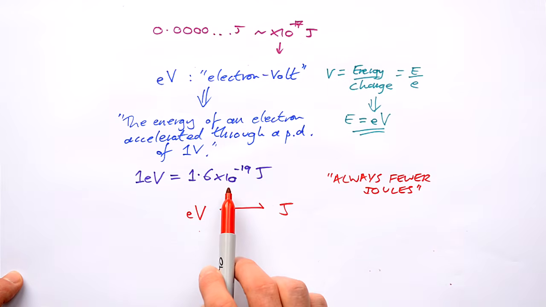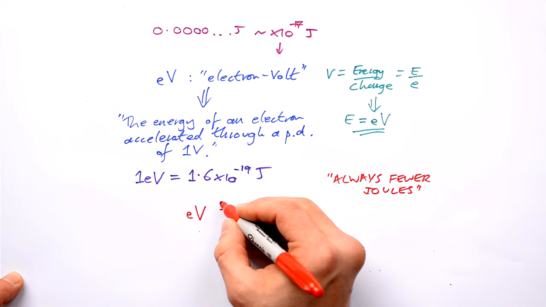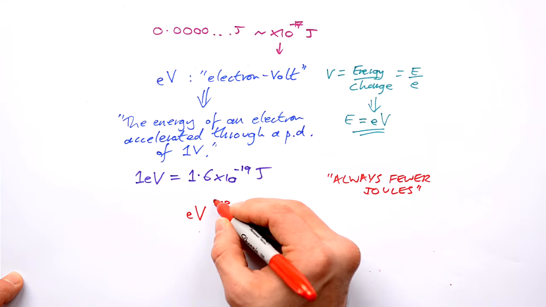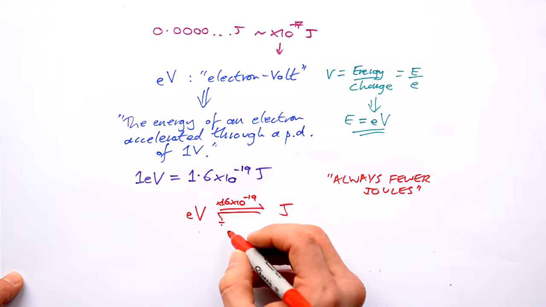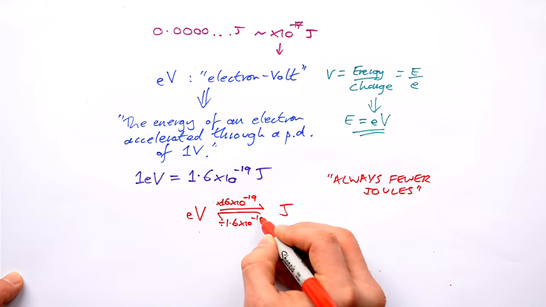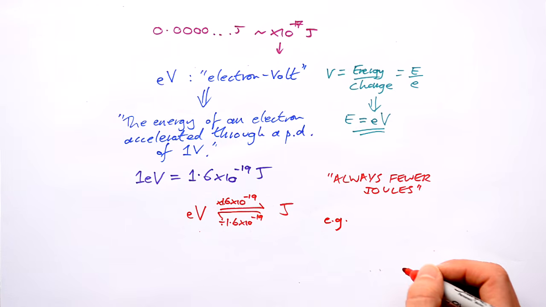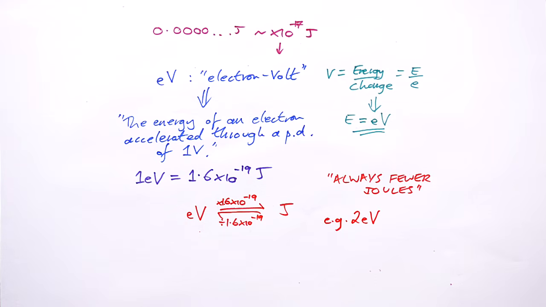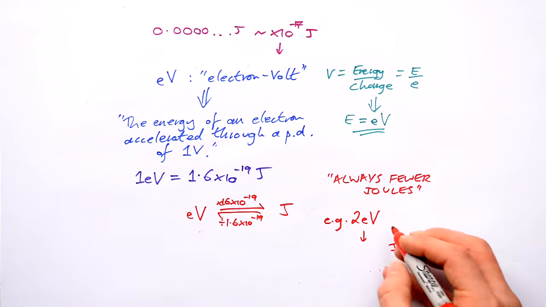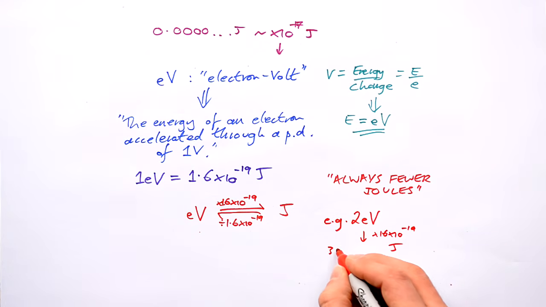And because 1.6 times 10 to the minus 19 is a very small number, to go from electron volts to joules, all we have to do is times by 1.6 times 10 to the minus 19. Going from joules to electron volts is the other way around. We want more electron volts, so we divide by 1.6 times 10 to the minus 19. So let's say that we do have an electron that has 2 electron volts of energy. To get to joules, well, we want fewer joules, so we times by 1.6 times 10 to the minus 19, and that gives us 3.2 times 10 to the minus 19 joules.